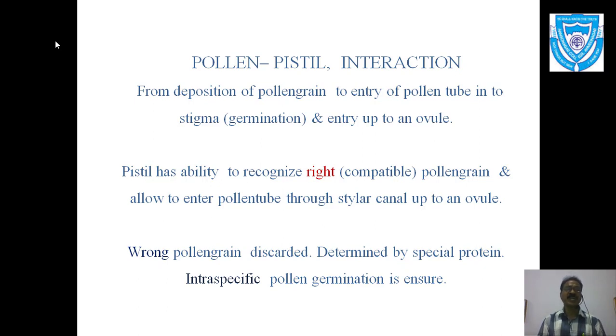As we know, all around us, in forests or gardens, various types of plants are present, and there may be chances of different types of pollen grains being deposited on the pistil or stigma of a flower.